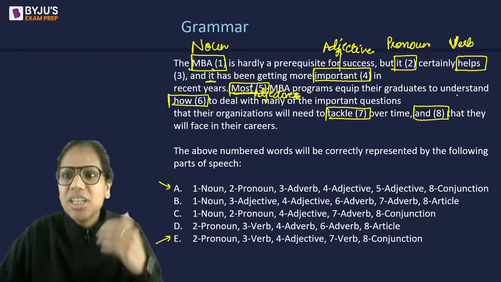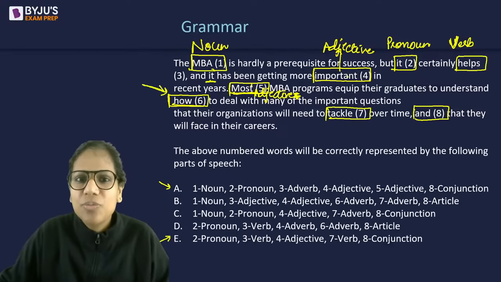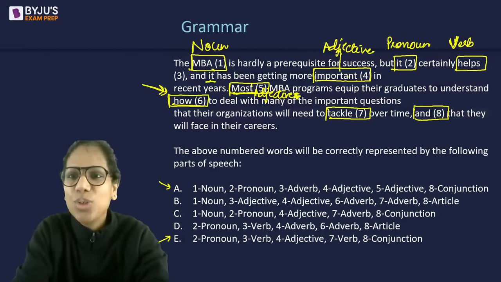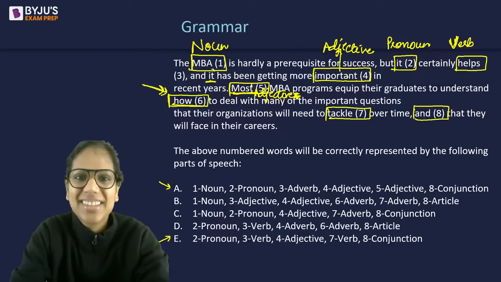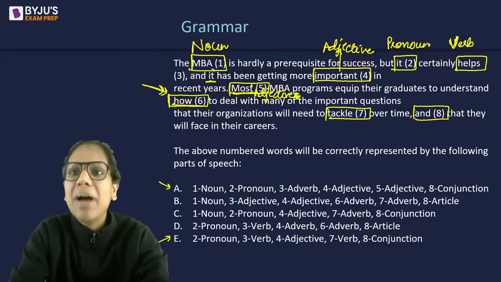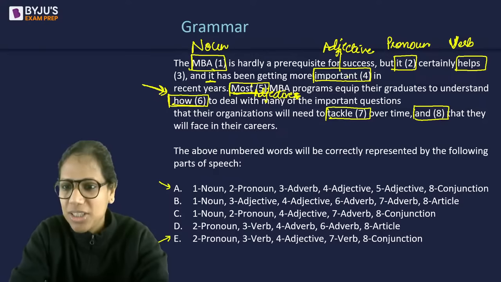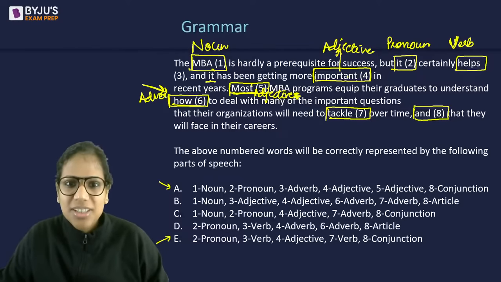They equip their graduates to understand how to deal with many of the important questions. Which part of speech is this? How to deal with? How कौन सा part of speech? I think this will be new for some of you. How? It's an adverb, because it tells me the manner of something. So it's an adverb here. Not an adjective, an adverb. So ये हो गया adverb.